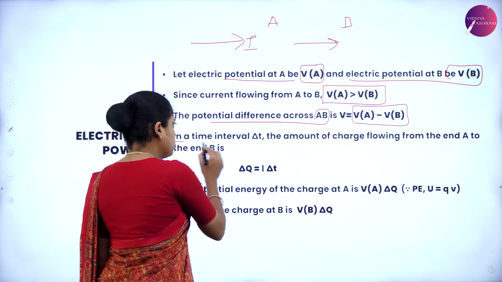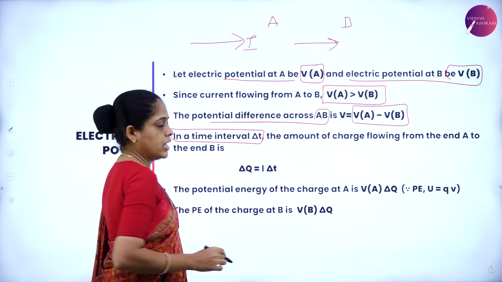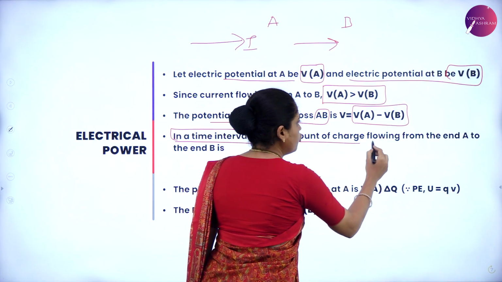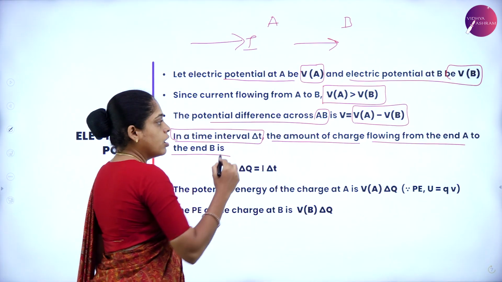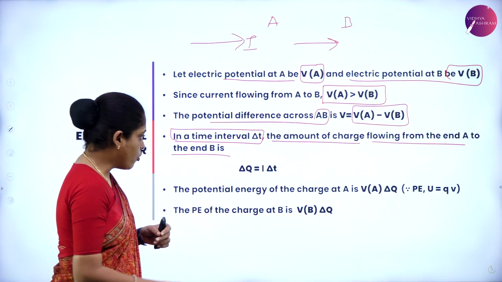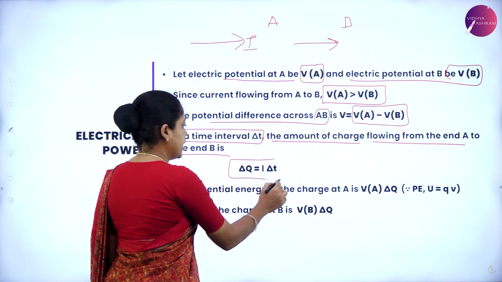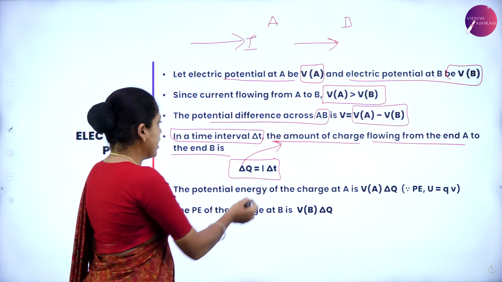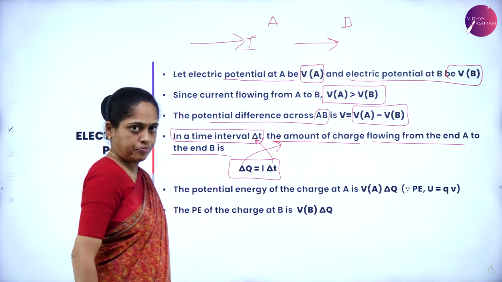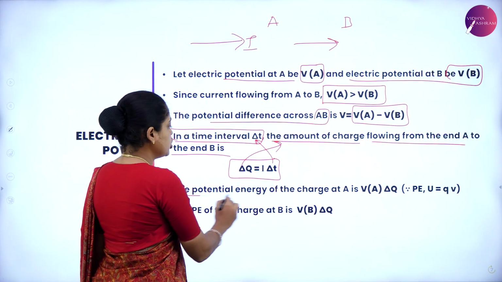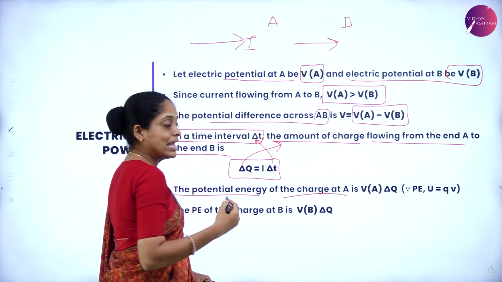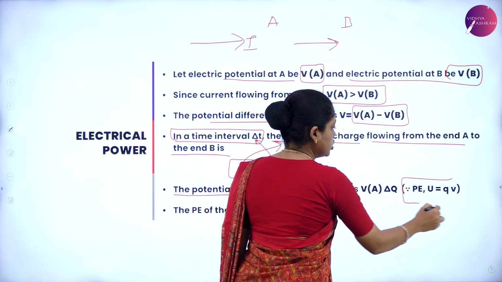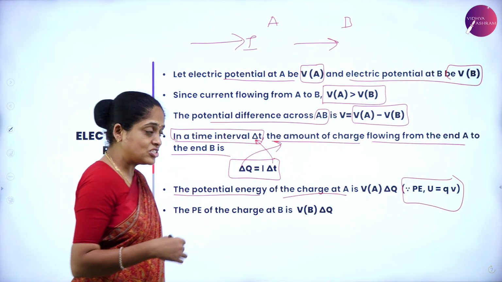And in time interval delta t, the amount of charge flowing from point A to point B is given by delta Q equals I delta t, where delta Q is the amount of charge and I is the current in time delta t. Next, you know the expression for the potential energy which you have learned in the second chapter.